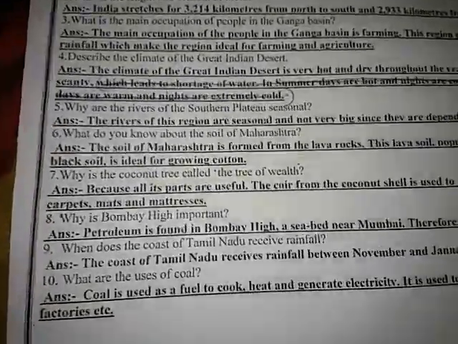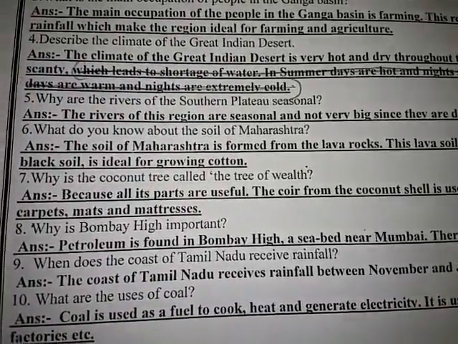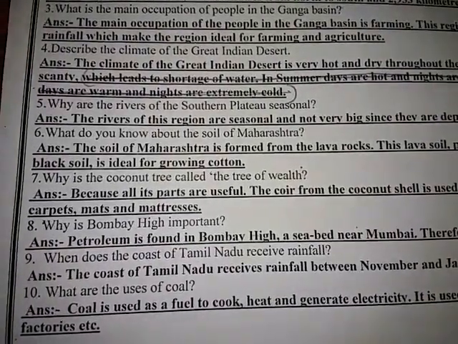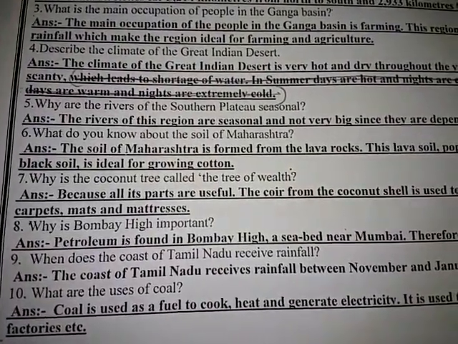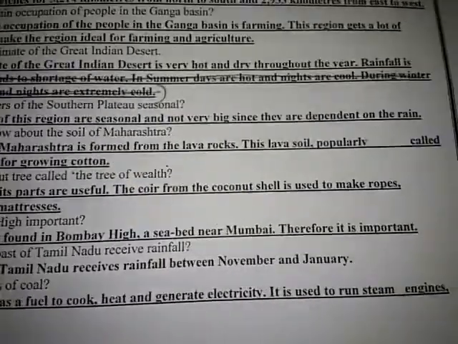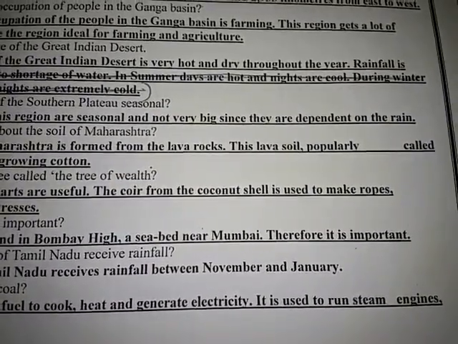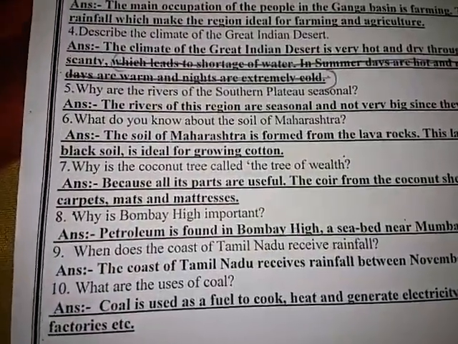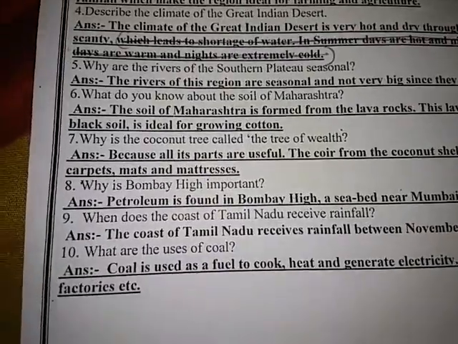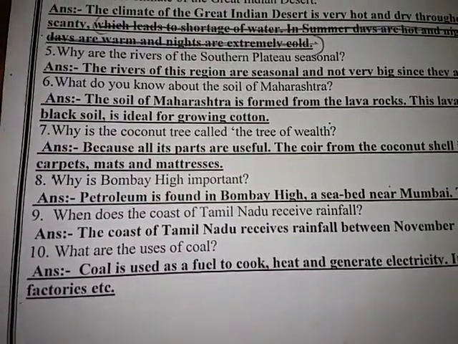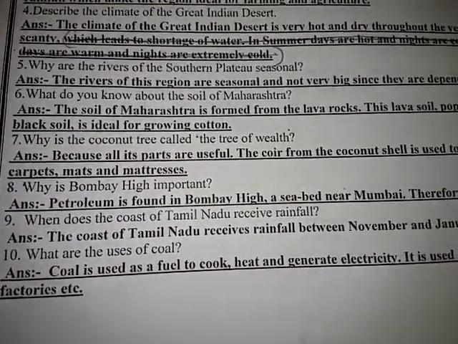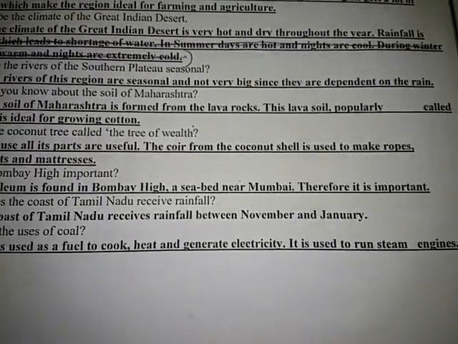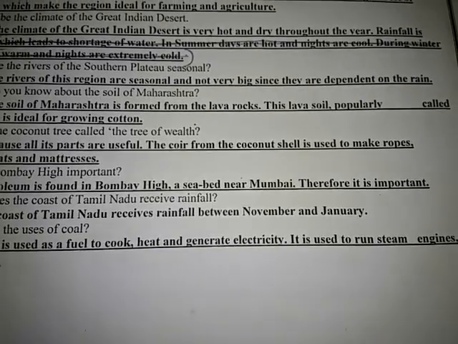Seventh number, why is the coconut tree called the tree of wealth? Answer: because all its parts are useful. The coir from the coconut shell is used to make ropes, carpets, mats, and mattresses. Eighth number, why is Bombay High important? Answer: petroleum is found in Bombay High seabeds near Mumbai, therefore it is important.